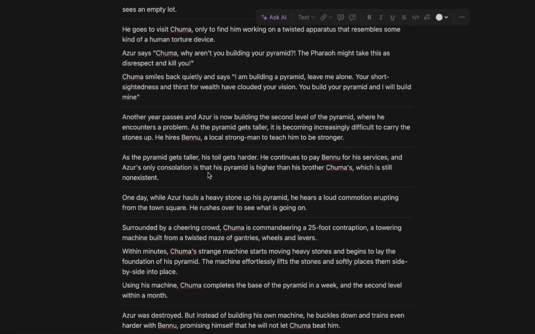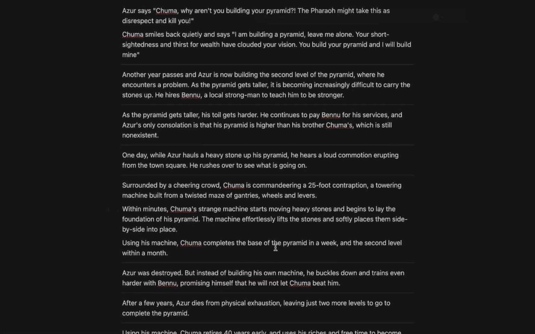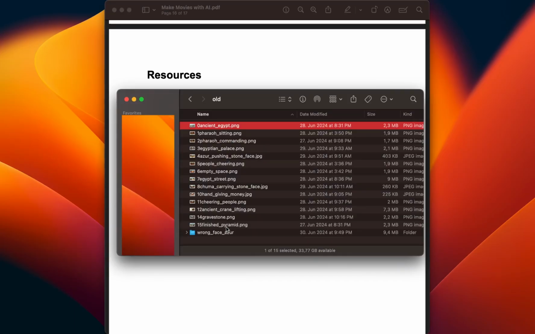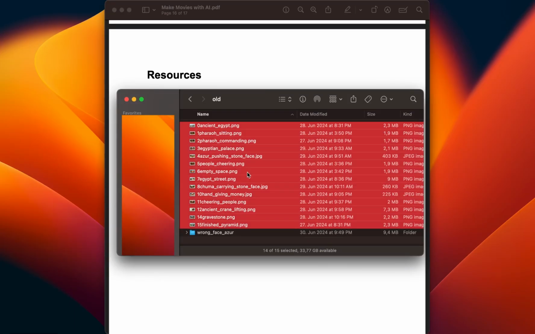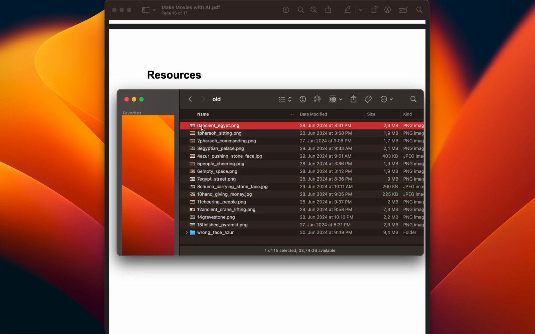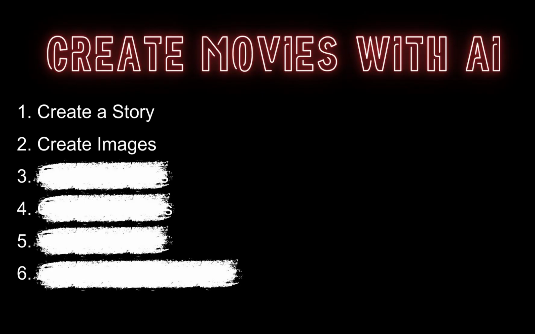But otherwise, this process remains the same for all the other images here. So in the end, I ended up with 15 images plus the 2-3 characters I have. These I usually order with the number, and then I just give it a brief name. And once we're done with that, we can go on to the next step, which is to animate images.